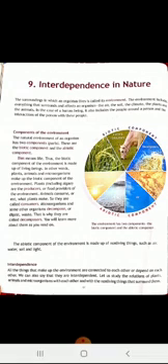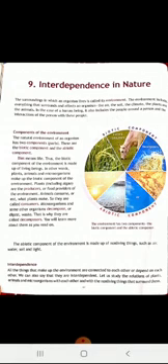Environment includes everything that surrounds and affects an organism: the air, the soil, the climate, the plants and animals. In case of a human being, it also includes the people around a person and the interactions of the person with these people. So we are human beings, dear students.